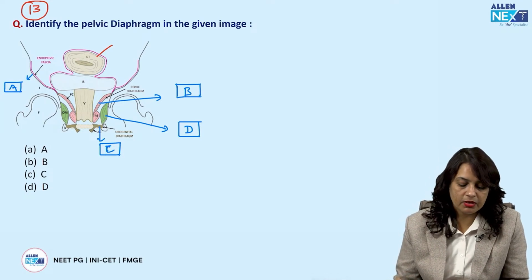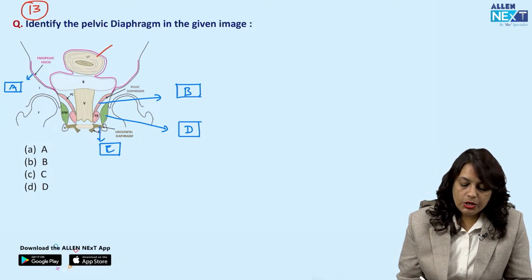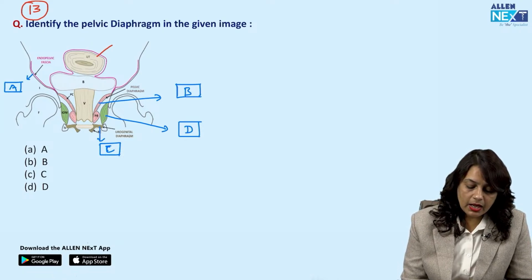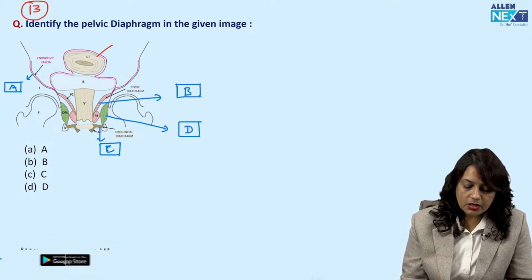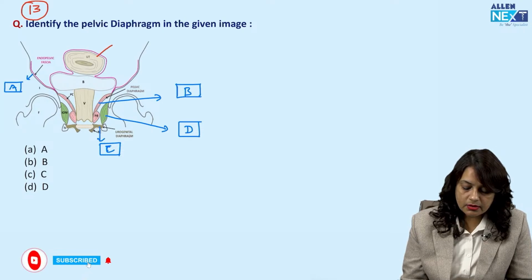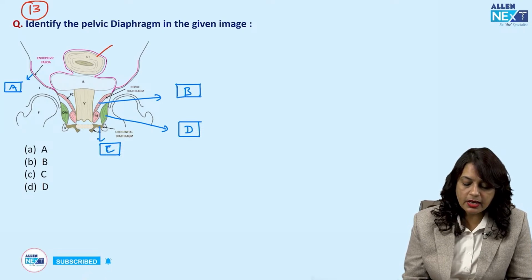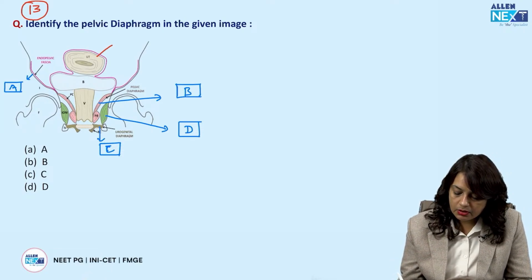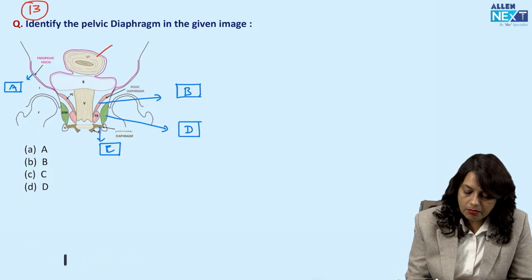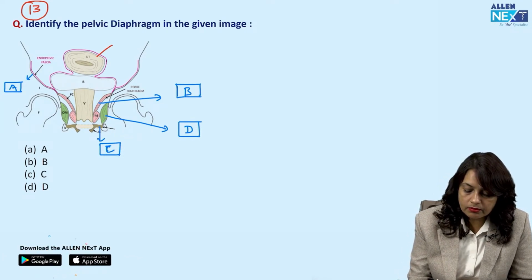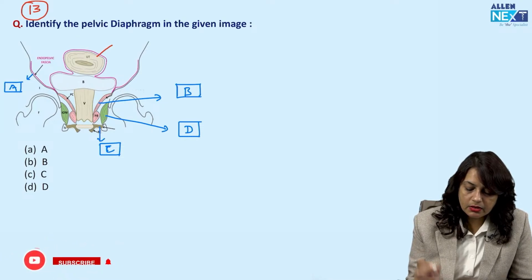You can see in A, this is the endopelvic fascia. This C part is the urogenital diaphragm. In the exam, the markings are not given, because I have taken this image from the net.